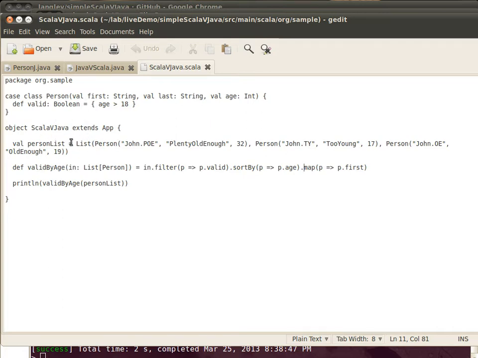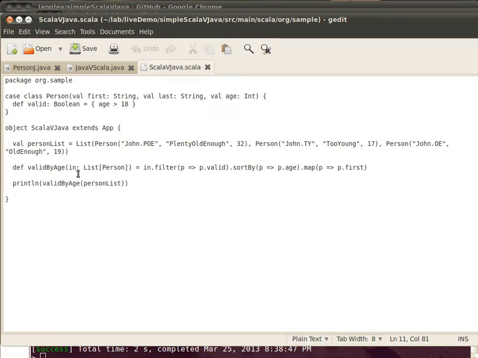The next part of our application extends the App trait. Here you see us making a value from this list of persons, the same list as before. We define our function here. The syntax is different for defining methods because it's contained in an object here. One of the important distinctions between methods and functions is just where they're defined.